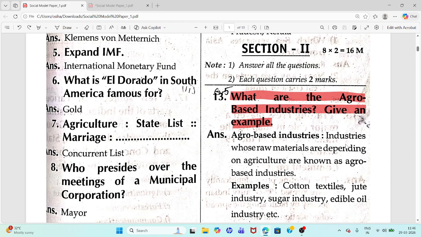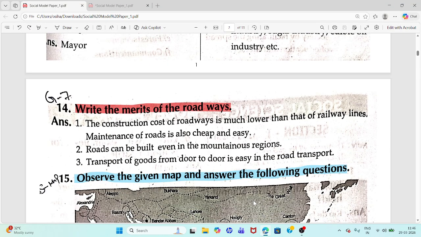Agro-based industries: industries whose raw materials depend on agriculture are known as agro-based industries. Examples: cotton textiles, jute industry, sugar industry, edible oil industry, etc. Now, 14th question. Write the merits of the roadways.